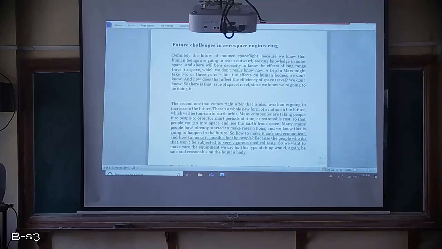So how is it actually affecting? It will affect the health of the person who is inside the rocket, because a trip to Mars may take around 2 to 3 years. So they have to spend 2 to 3 years in space only.